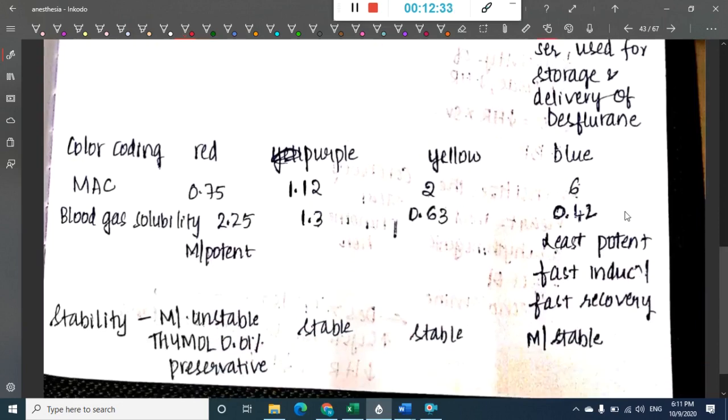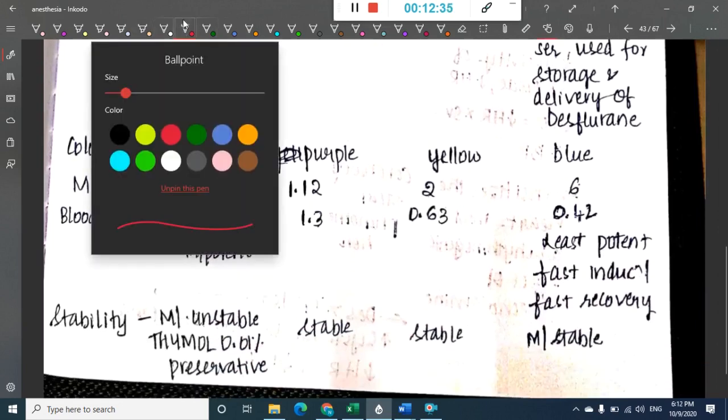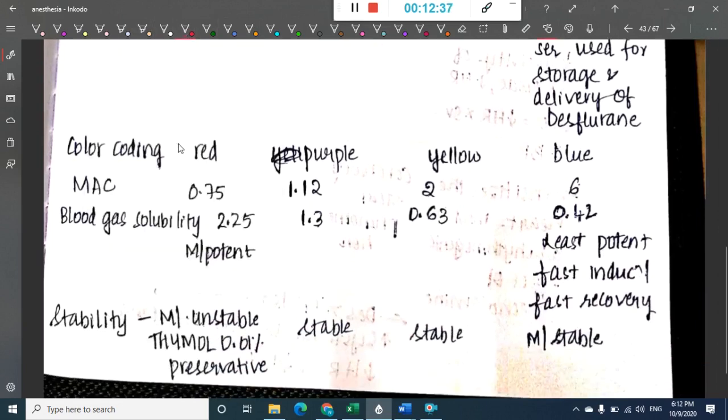Okay, then the color coding is very important. The color coding of halothane is red, isoflurane is purple, sevoflurane is yellow, and desflurane is blue. So these are the color codings of these drugs, which is important.